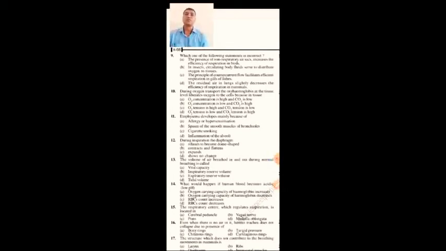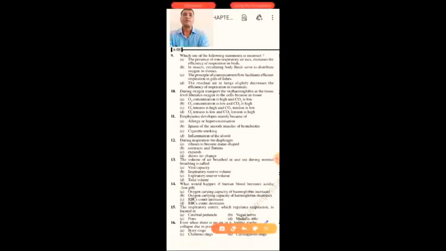So in insects, circulating body fluids serve to distribute oxygen is the incorrect statement. The remaining statements are right. Option is B.